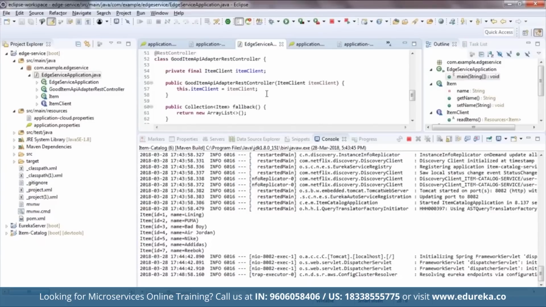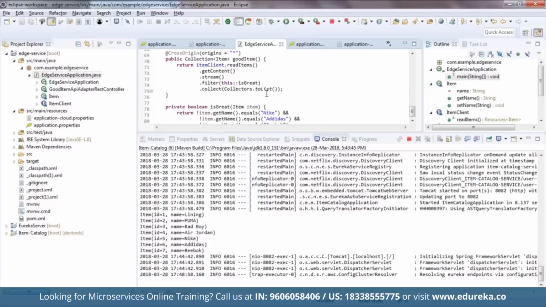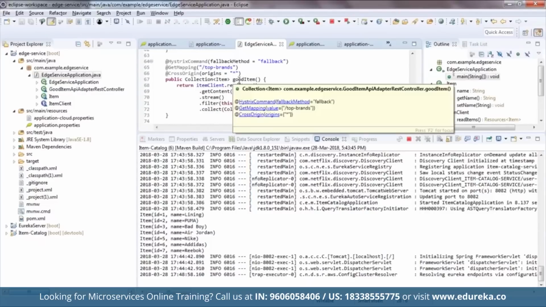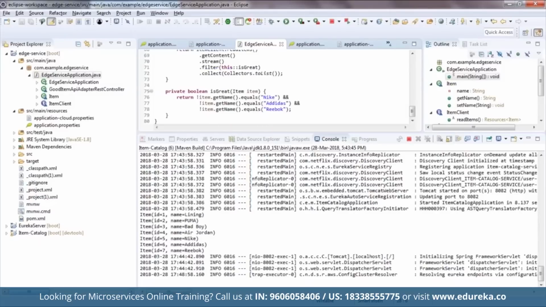And finally, you can see the public collection of good items at the end. This is basically for collecting items and adding them into a list. Finally, this private boolean isGreatItem will return true or false if the item is not available for a particular brand. All right, so it's pretty easy, guys.